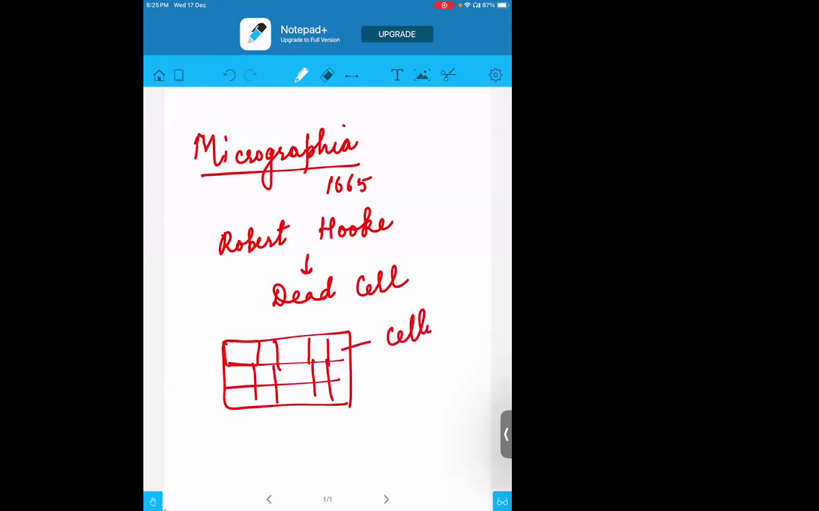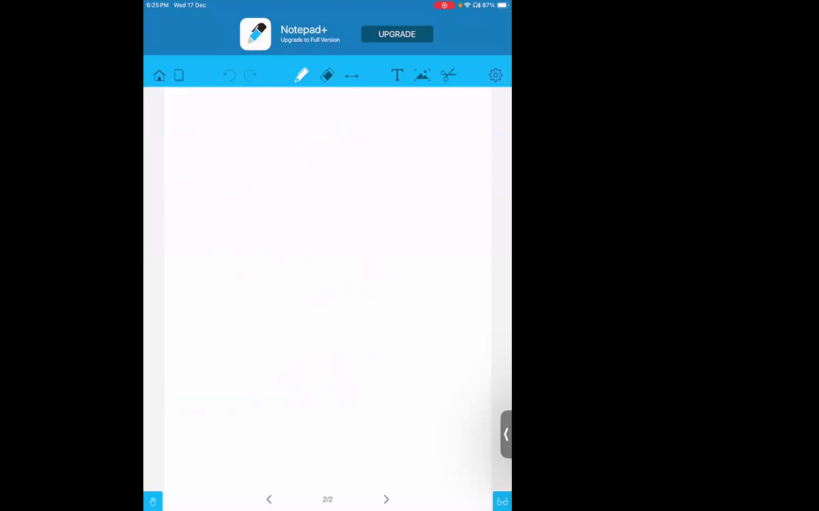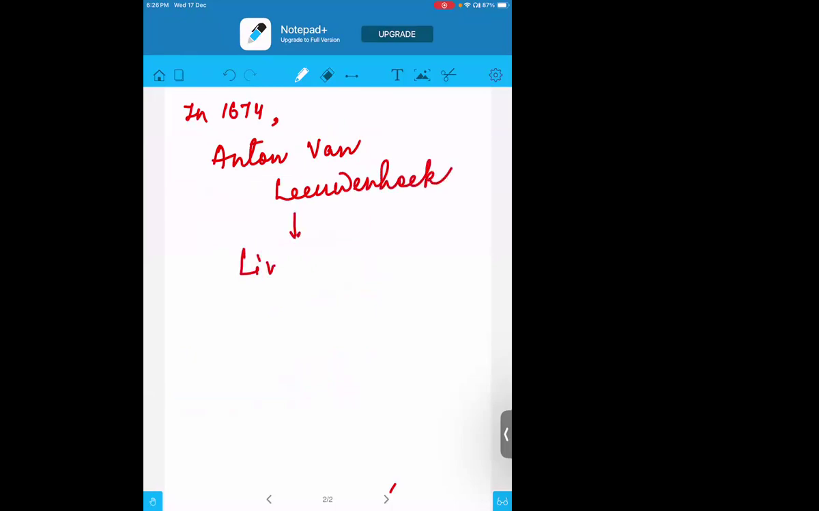And that is what in Latin is called cellula. So in Latin, he gave the name cellula. But later on, in the year 1674, another scientist came whose name was Antony van Leeuwenhoek. He discovered the living cell. So Robert Hooke discovered the dead cell, and Antony van Leeuwenhoek discovered the living cell. From where did he discover the living cell? From pond water.